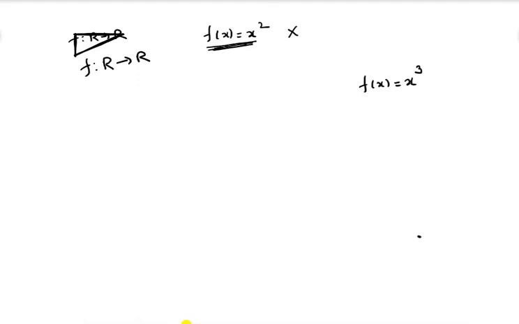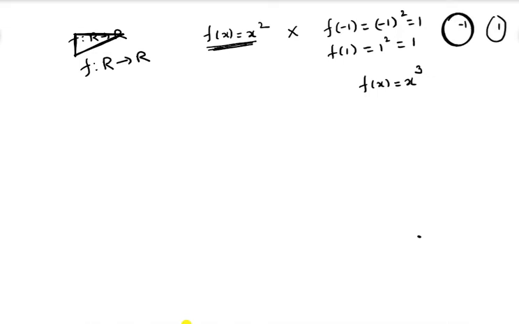The reason is, you can observe f of -1, you will get (-1) squared, that is equal to 1, and f of 1 you will get 1 squared, that is also equal to 1. That means -1 is connected with 1 and +1 is also connected with 1. Different elements have the same associations, that is the reason it is not a one-one function. At the same time we can discuss it in another way.